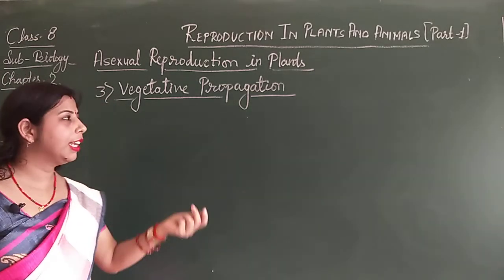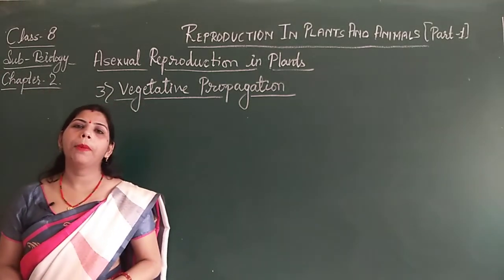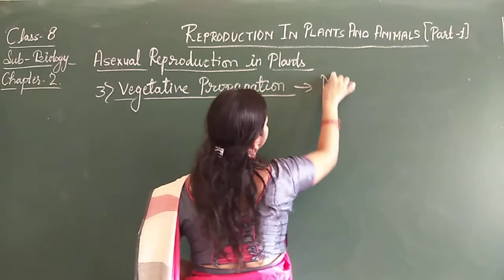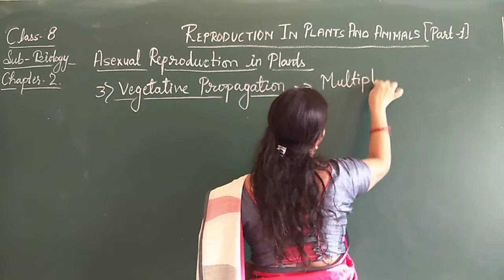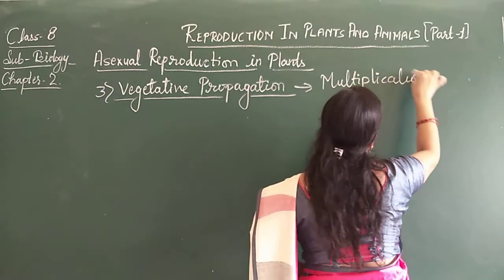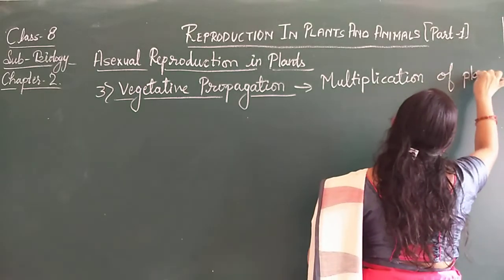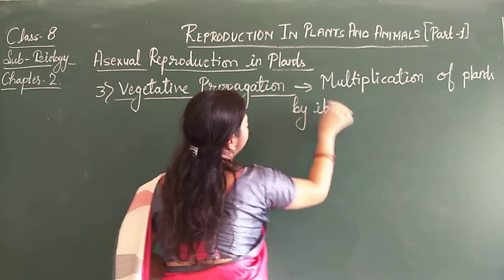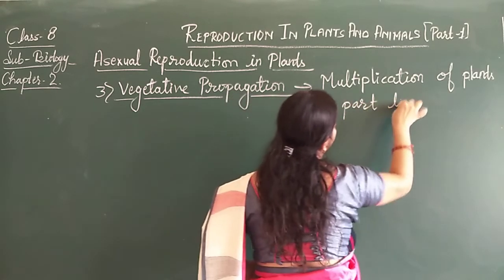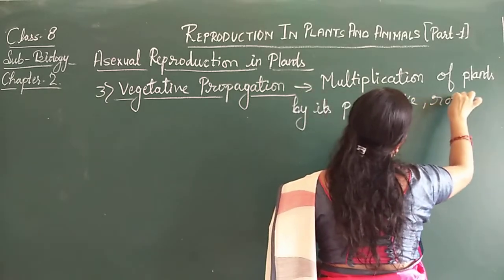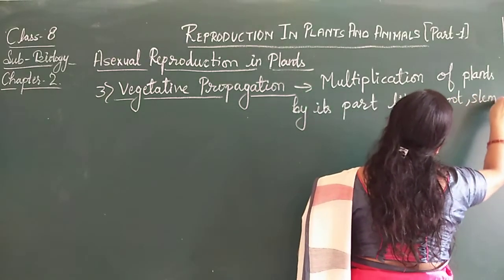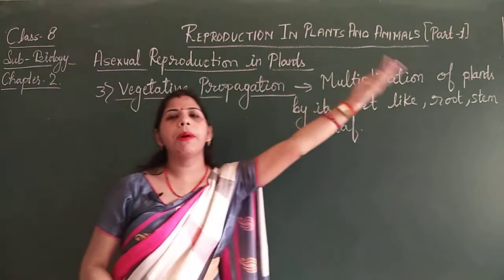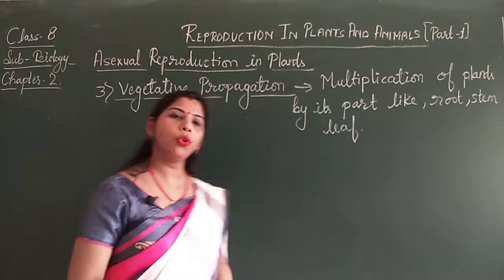It is generally the multiplication of plants by parts of the mother plant, like root, stem, leaf, etc. That means different parts of the plant help in the formation of a new plant.